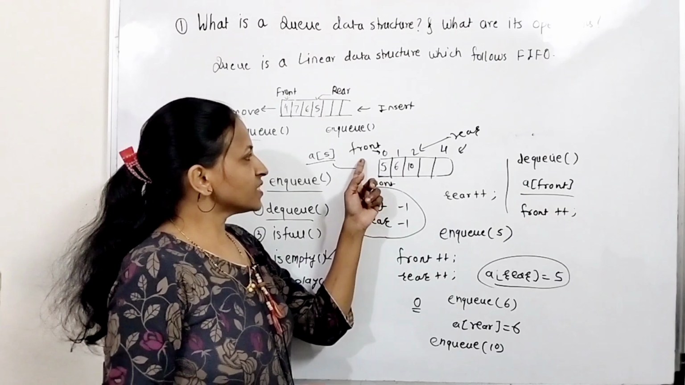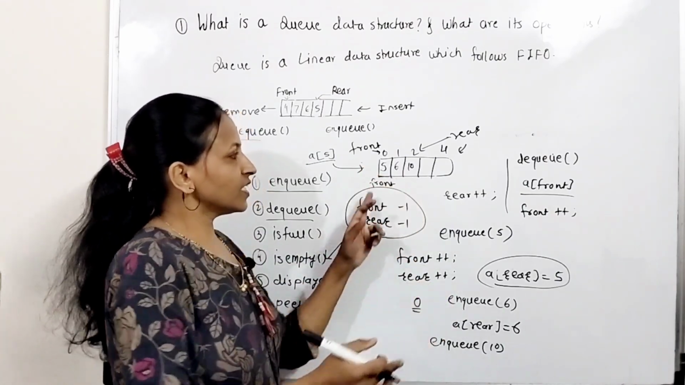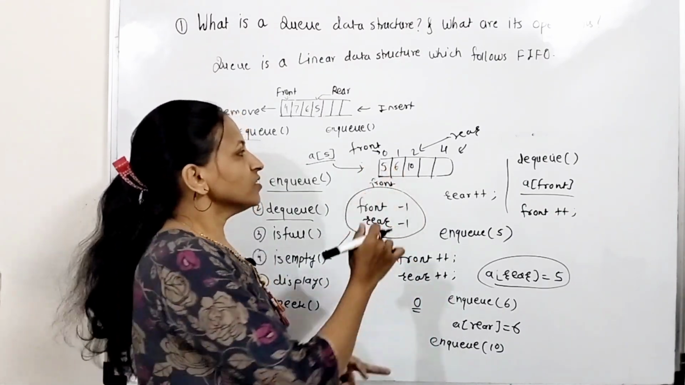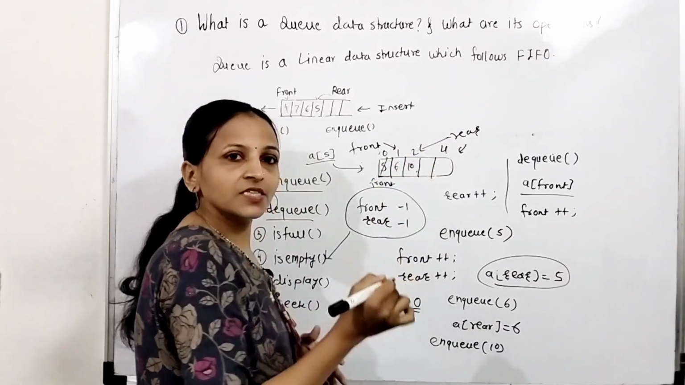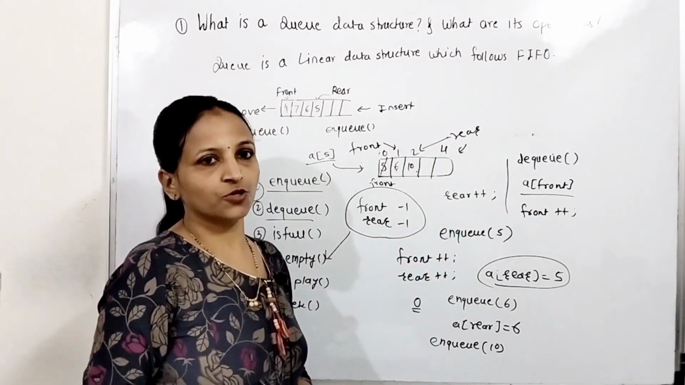Now what will happen? You have just displayed that the deleted element is 5 and now front will become 1. Now there are only 2 elements in this queue. In this way you can implement the dequeue operation.